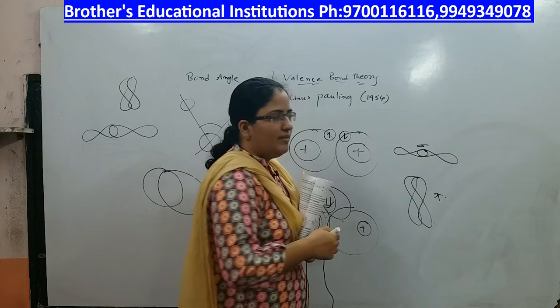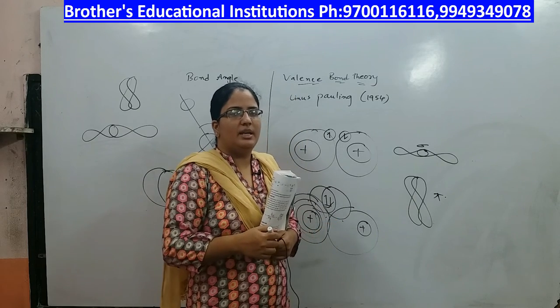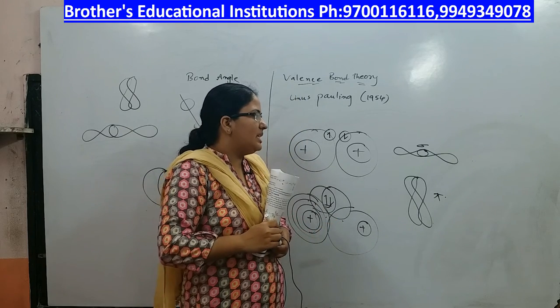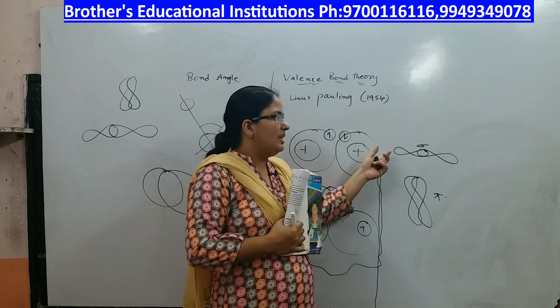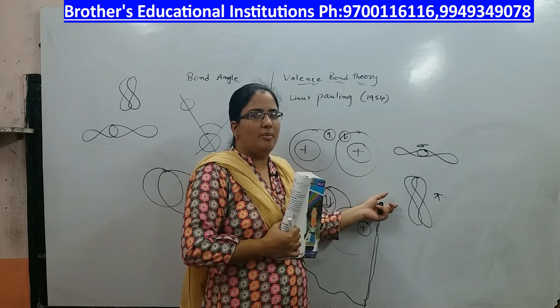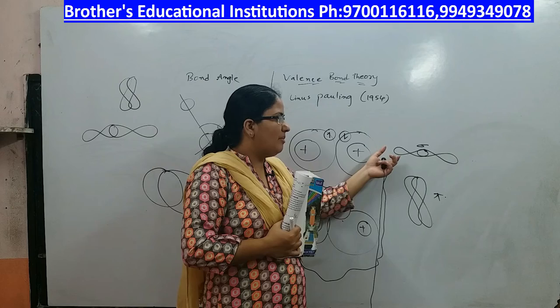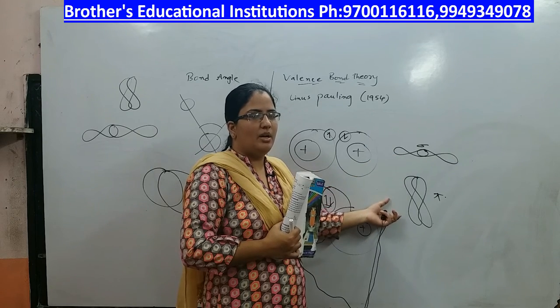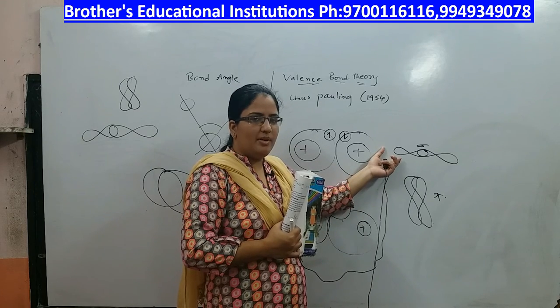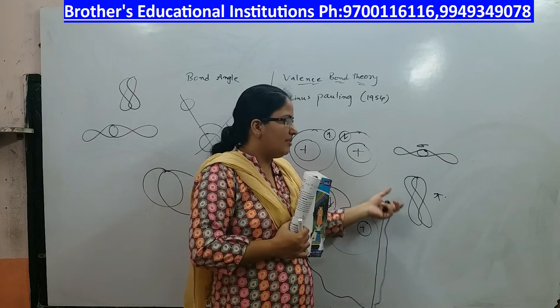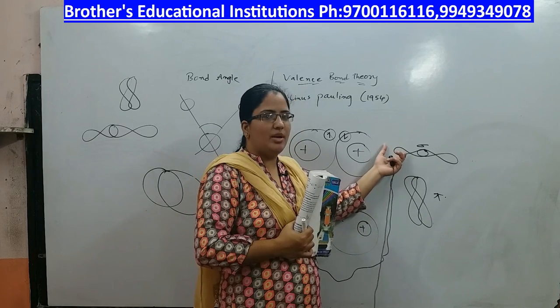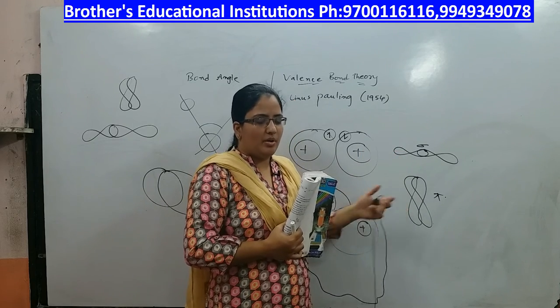Whenever there is a multiple bond between atoms, the sigma bond always forms first, and later the pi bond will be formed, because the sigma bond is stronger than the pi bond.